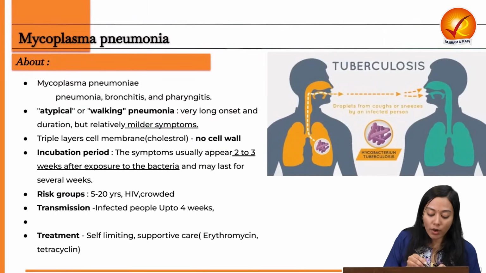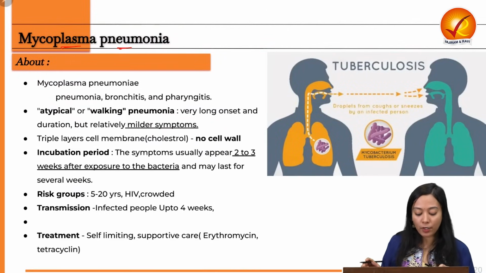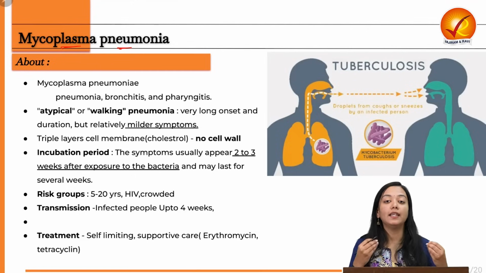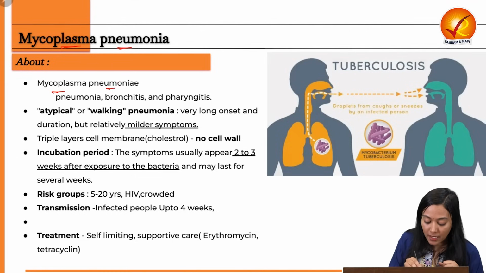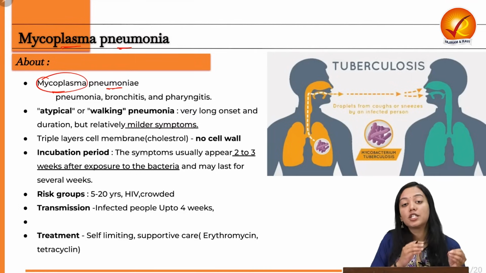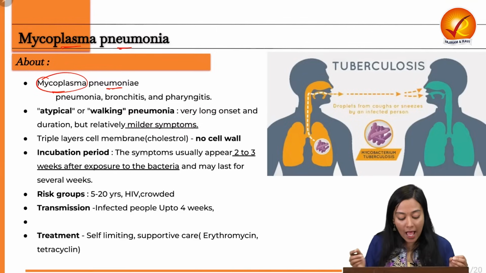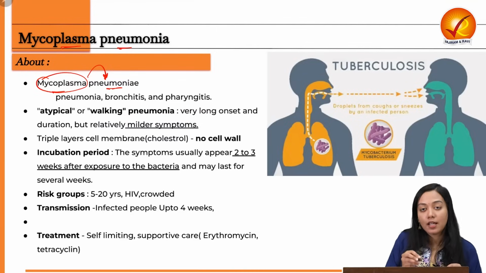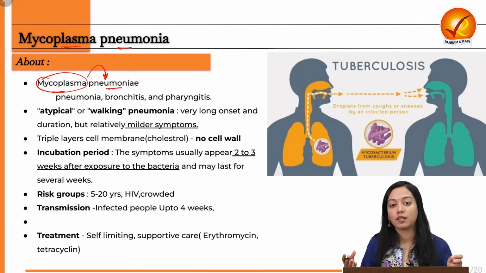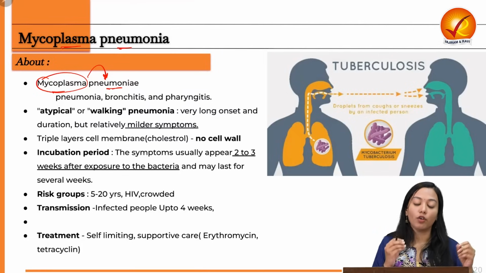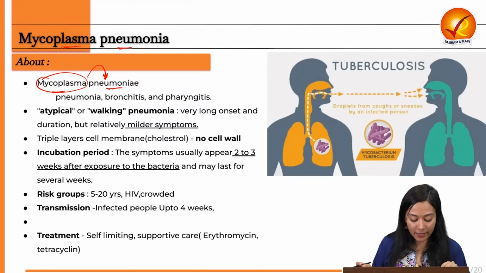So first of all, what is Mycoplasma pneumonia? Mycoplasma pneumonia is a bacterial infection that is caused by a bacteria named Mycoplasma pneumoniae. Now, Mycoplasma is the name of the bacteria which lacks a cell wall, and pneumonia is the disease which is the manifestation of the infection caused by this bacteria.